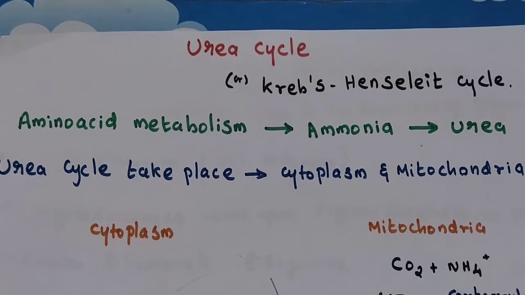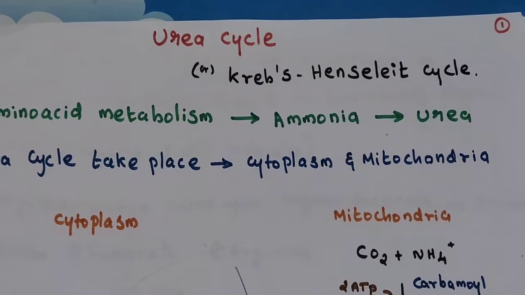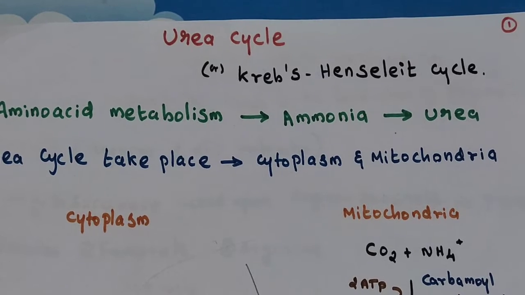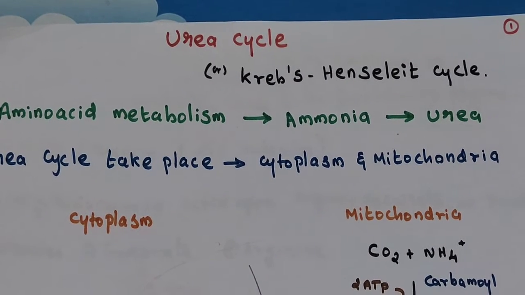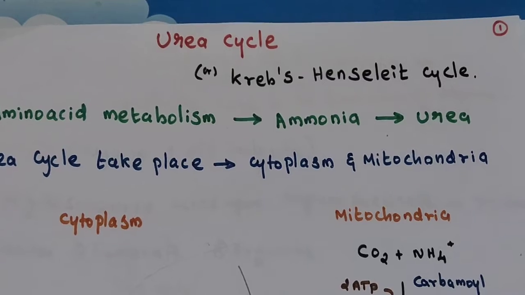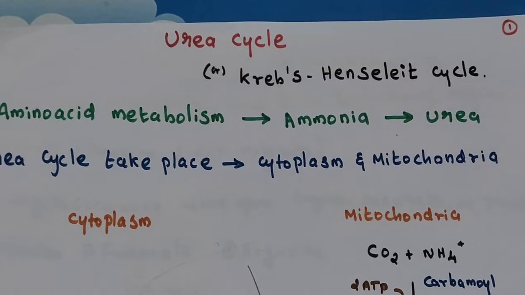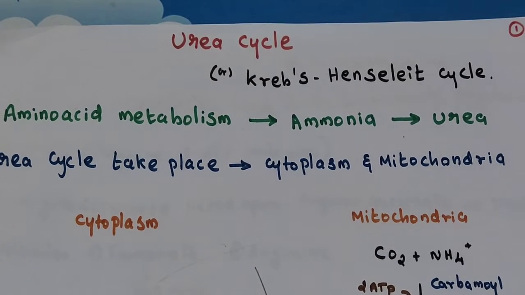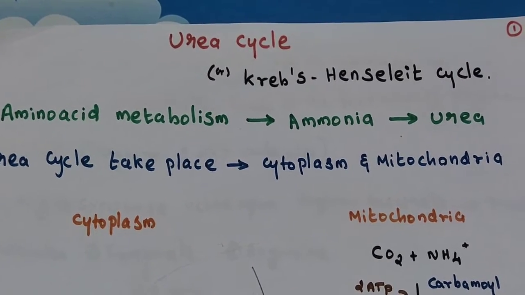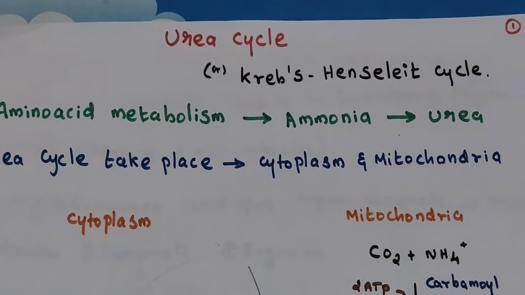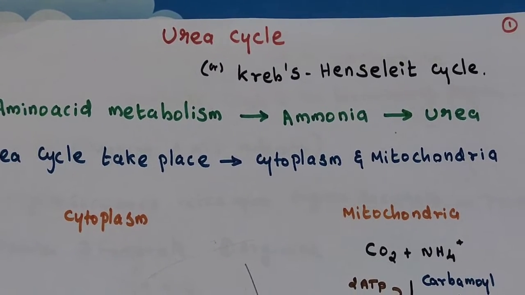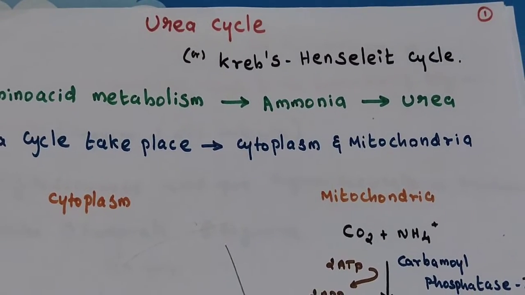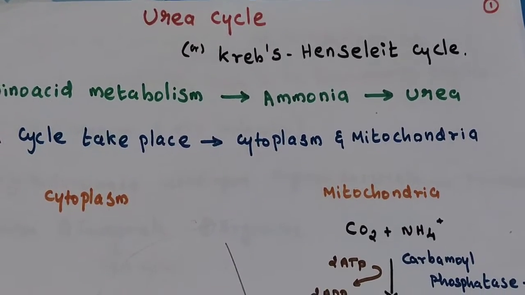Amino acid metabolism produces ammonia. This ammonia is toxic to the body and it cannot be excreted properly. Ammonia can be converted into urea. The urea is comparatively non-toxic compared to ammonia and it can be easily excreted by the body in urine. This conversion of ammonia into urea is known as the urea cycle.